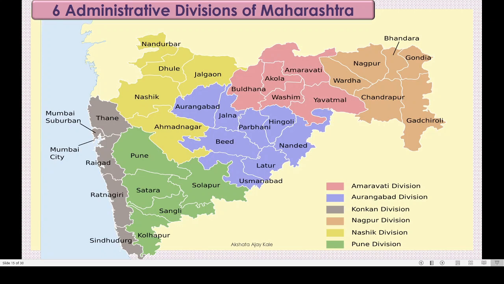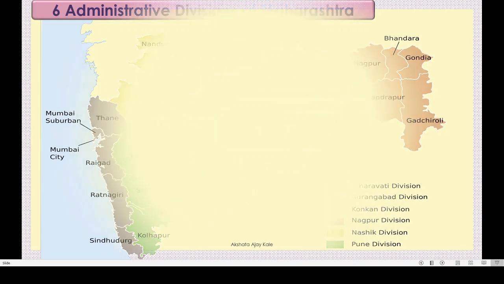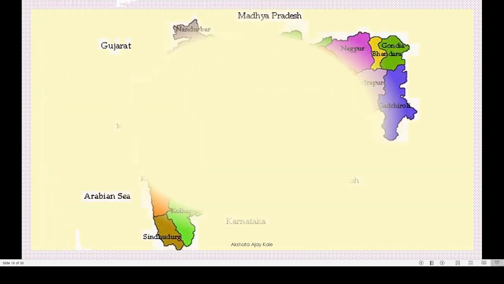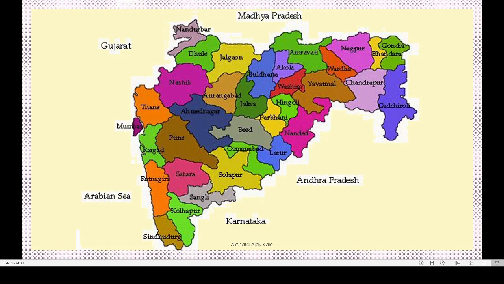Yes, to do work easy, the Maharashtra is divided into 6 administrative divisions. Okay. Yes, you know this is our Maharashtra, correct?